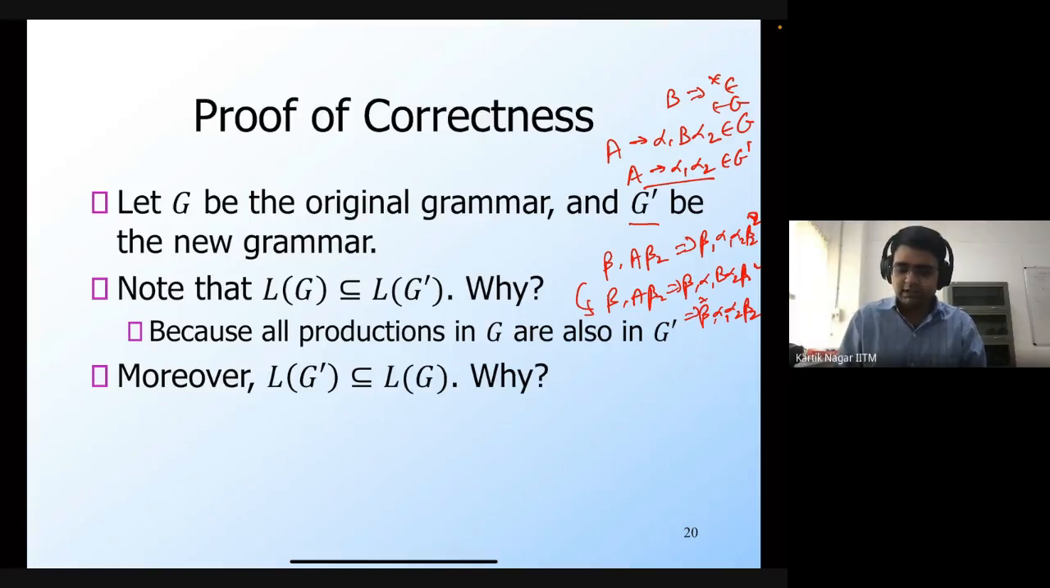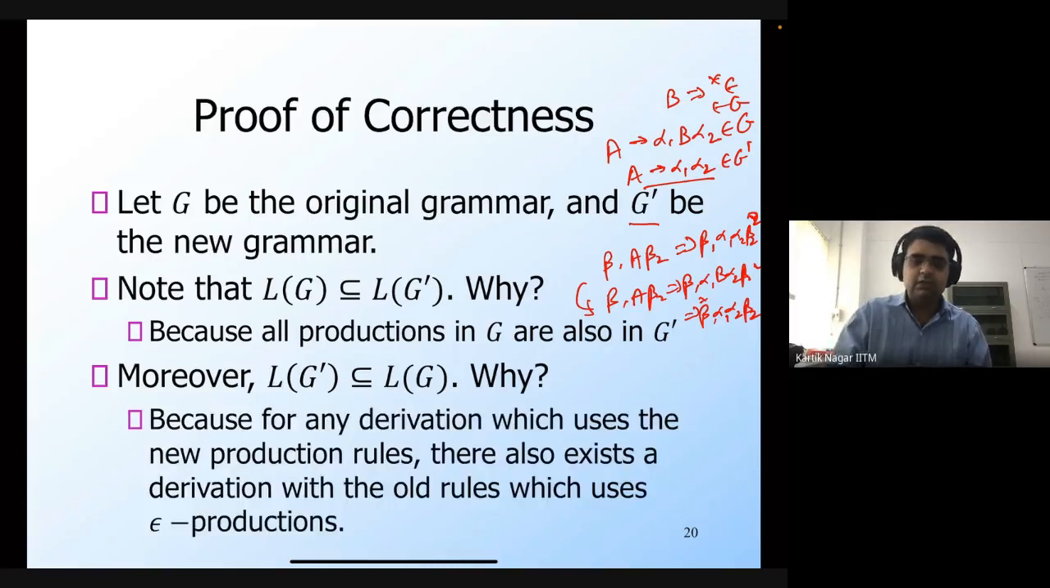Which means that corresponding to any derivation in the new grammar G prime, I can get a derivation which may be slightly longer in the original grammar. So that's why all the strings that I can derive, including epsilon, in the new grammar can also be derived in the old grammar. So for any derivation which uses the new production rules, there also exists a derivation with the old rules, which will use epsilon productions. So we have established that L of G is equal to L of G prime.